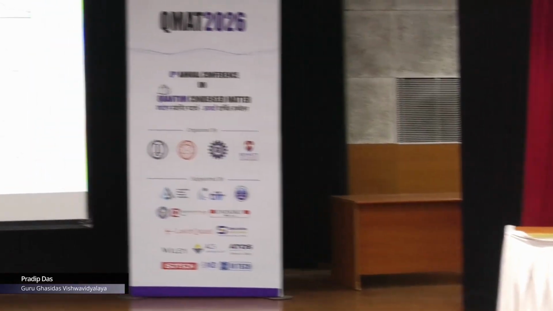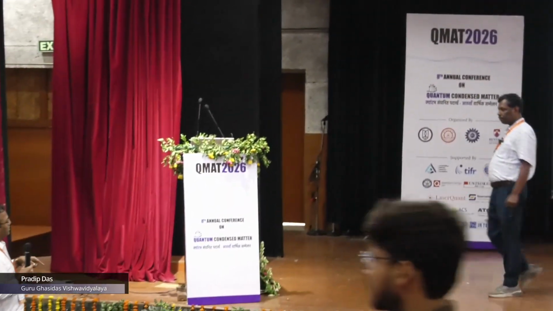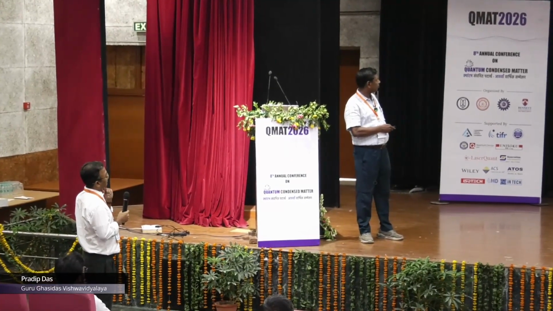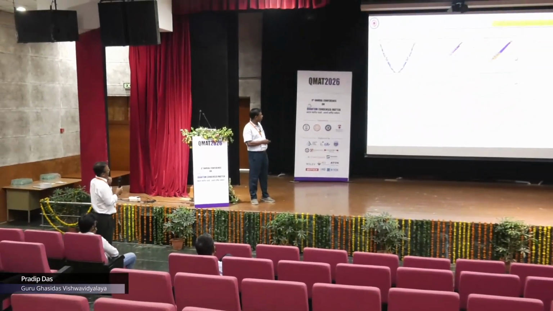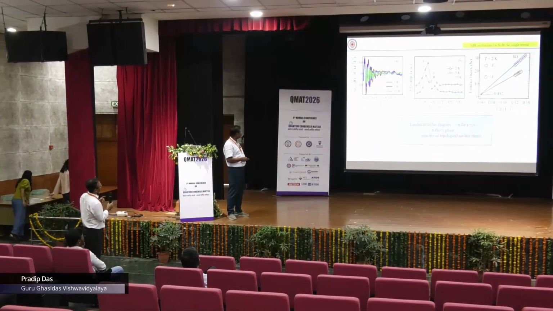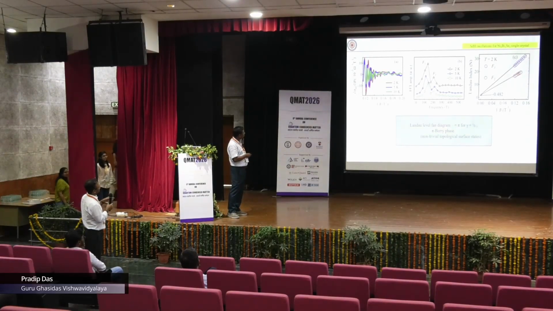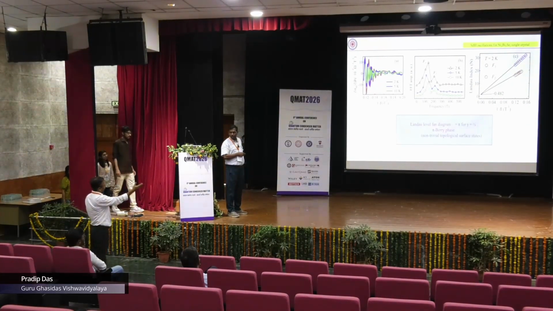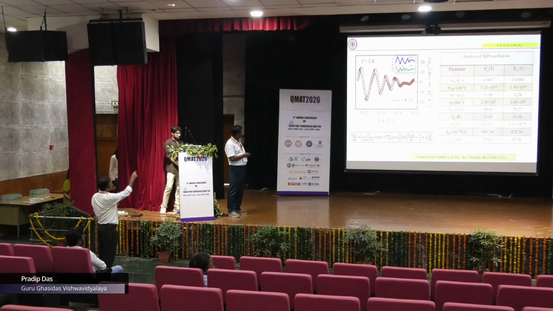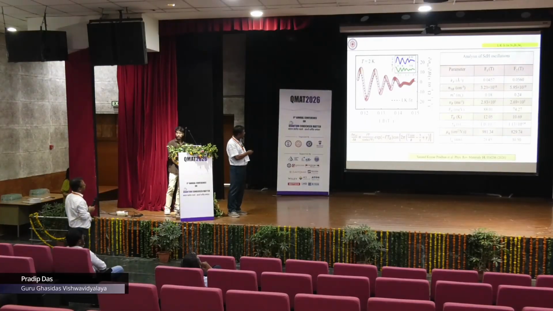Maybe I can ask. In the slide where you are showing the oscillation, at 5 Tesla, and 5 Kelvin and 10 Kelvin, there is a pi shift: for 5 Kelvin the maxima is there, for 10 Kelvin it is minima. Is there anything to do with that?